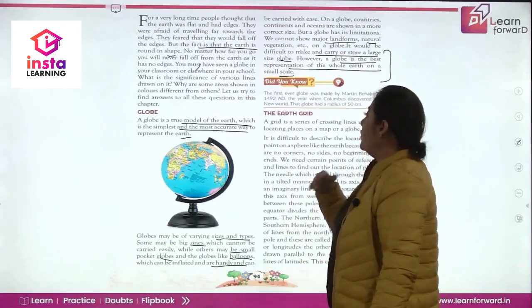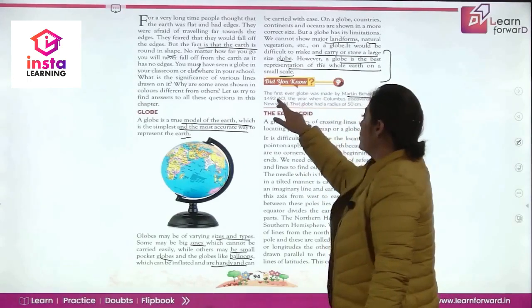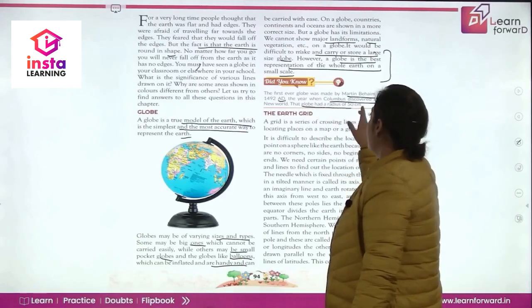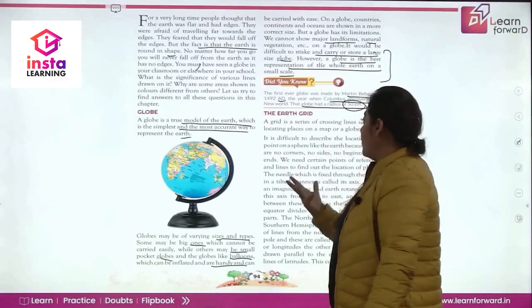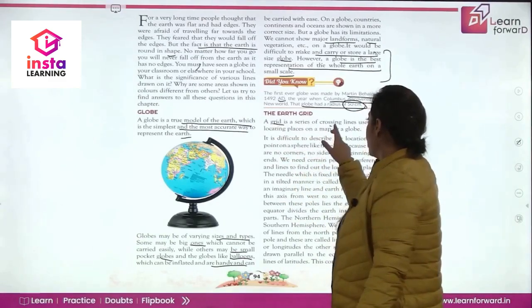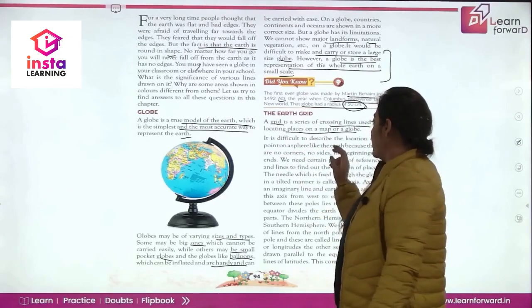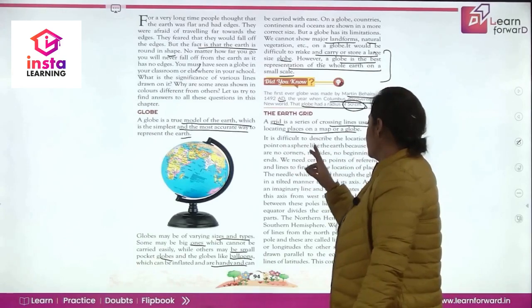Now, the first ever globe was made by Martin Behaim in 1492 AD, the year when Columbus discovered the New World. The globe had a radius of 50 centimeters. Now, how do we find a place on the earth? Grid जो होता है, it is a series of crossing lines used for locating places on a map or a globe. It is difficult to describe the location of a point on a sphere like the earth because there are no corners, no sides, no beginnings, no ends.